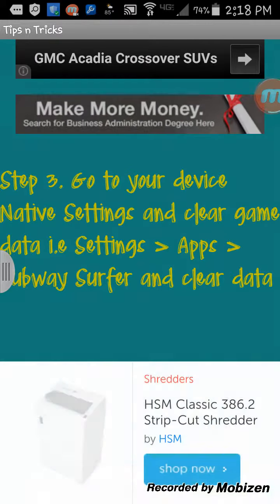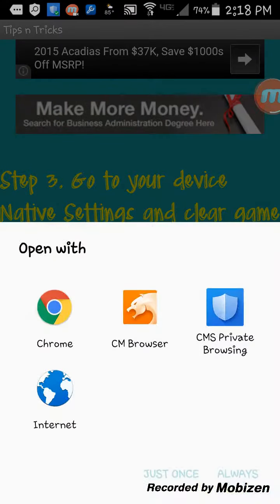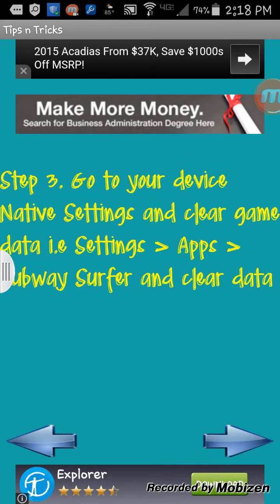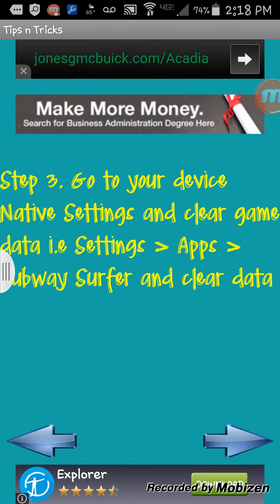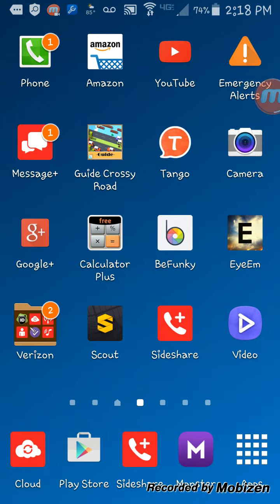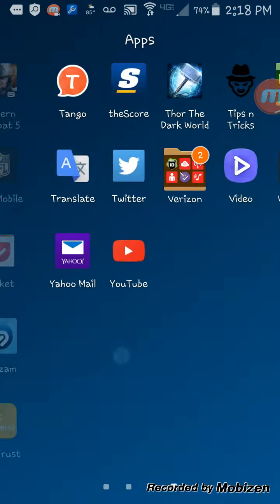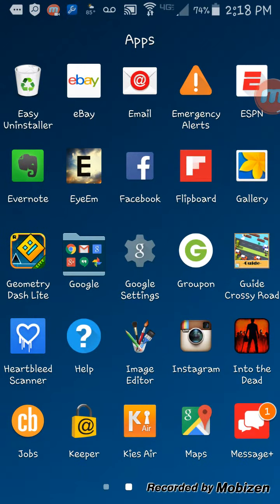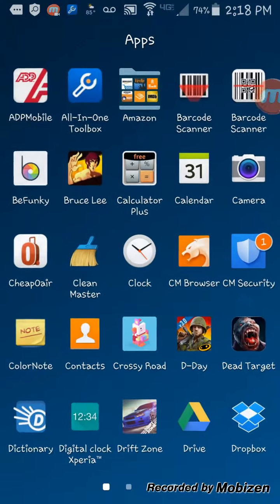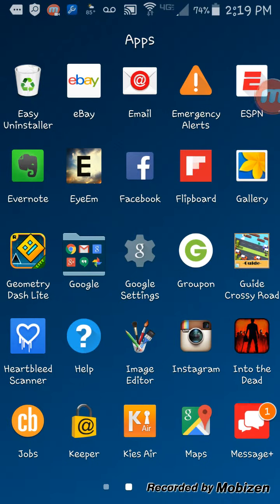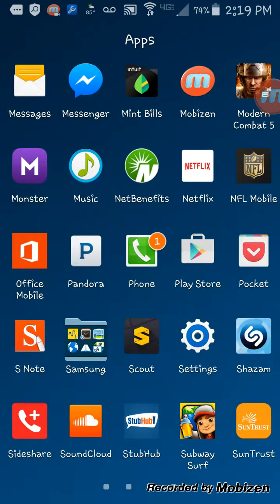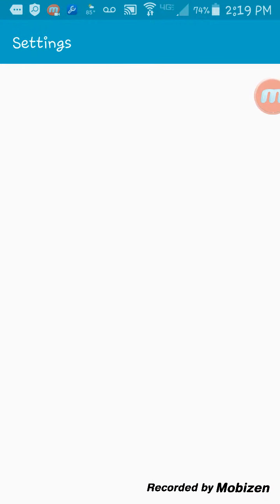Go to your device settings and clear game data for Subway Surfers. So all you have to do is go to, where's my settings at? Your settings.